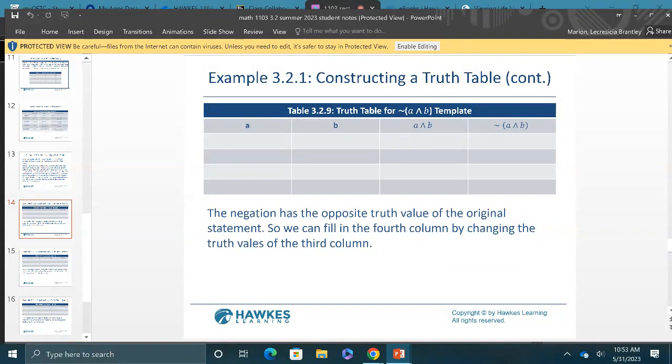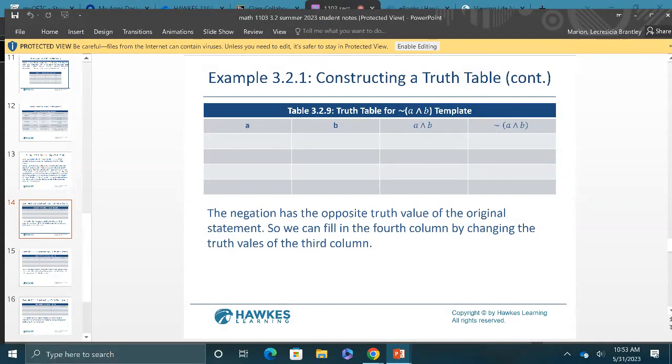So now we have the and symbol. What did I tell you about the and symbol? What do you have to remember? Right, so you're going to look for two truths, and that is going to be the first row. So if this is true and true, this is going to be true. And everything else is false. I'm not even going to look at it. And the thing about this is you're going to do one column at a time.